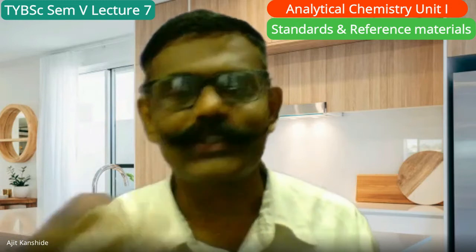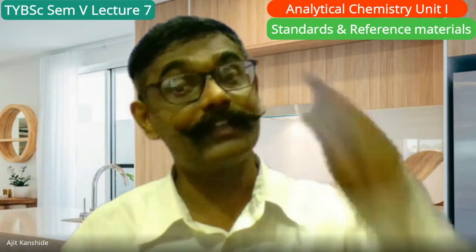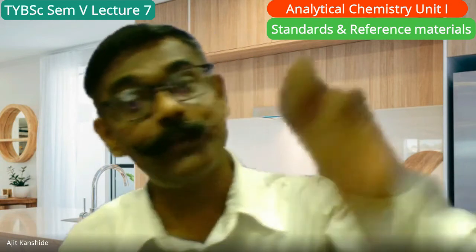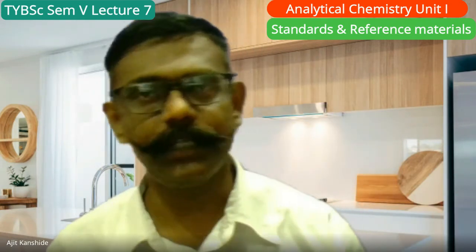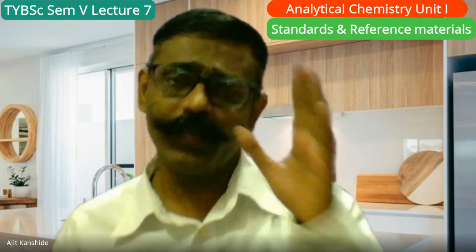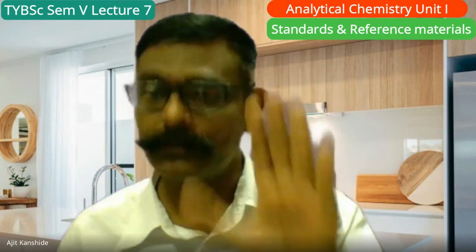Now the fourth standard, that's the reference material. Those reference materials we want to take directly. The certified reference material is one aspect, and here I am talking about the simple reference material. From a certified reference material you can prepare the reference material. I repeat, certified reference material from an economic point of view is not always affordable. So what can we do? We'll get one certified standard, and from that we can prepare the others.